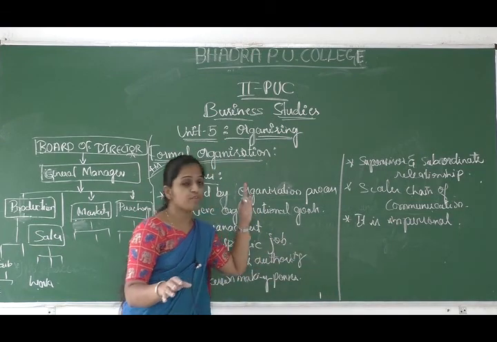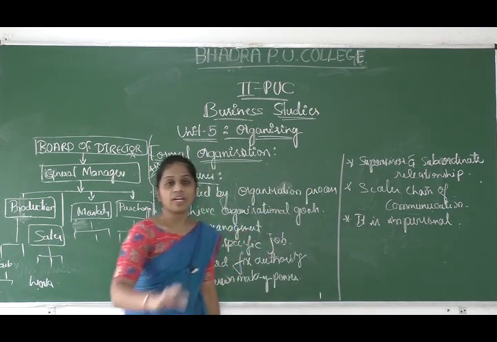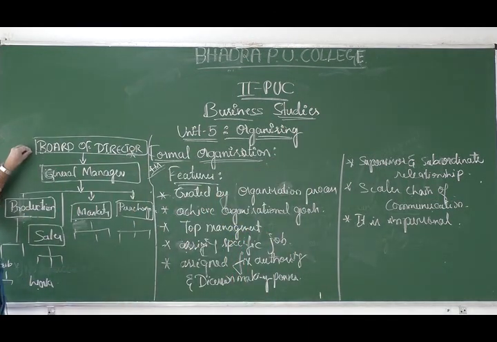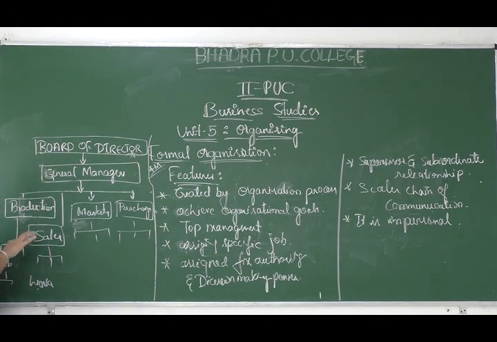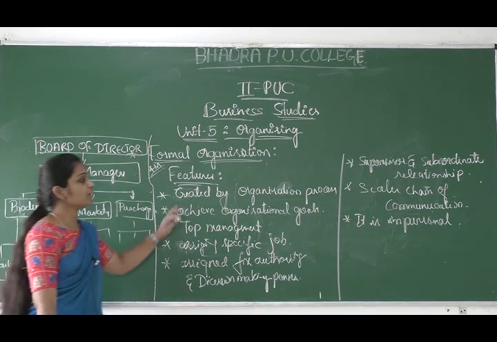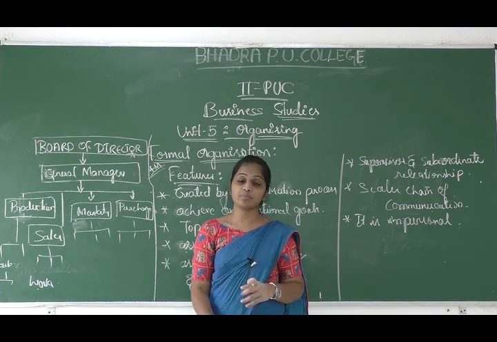So this is also one of the features. That is, the formal organizing is impersonal. Say for example, even though the board of director and the production manager are friends, in the formal organization he is the top authority, he is the boss, and under that he is just a worker. So he has to take the orders and go with the work. That's all. There is no friendship going to work in the formal organizing, nor emotions, likes, dislikes.